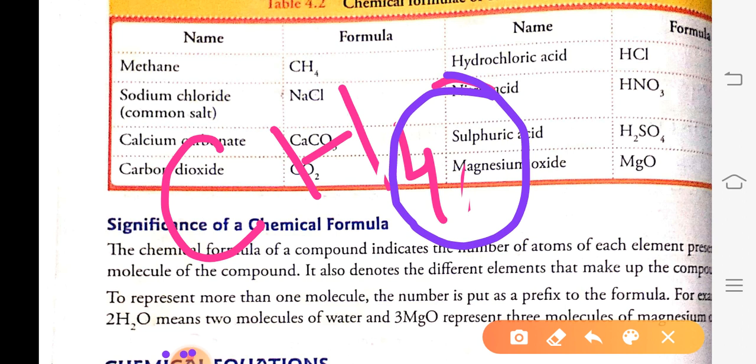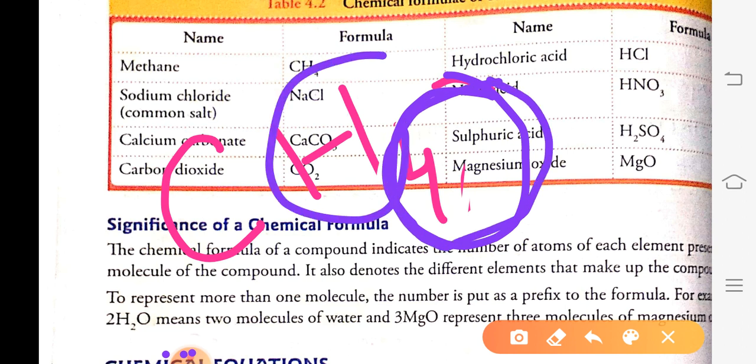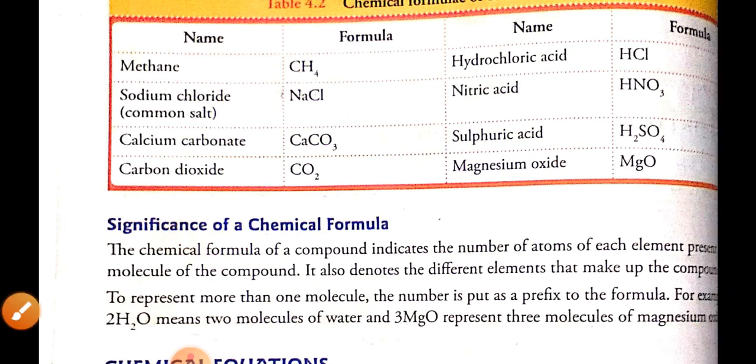This also represents the number of atoms of an element in a compound. Like in the compound methane, the element hydrogen has 4 atoms. So what is the significance of the chemical symbol?